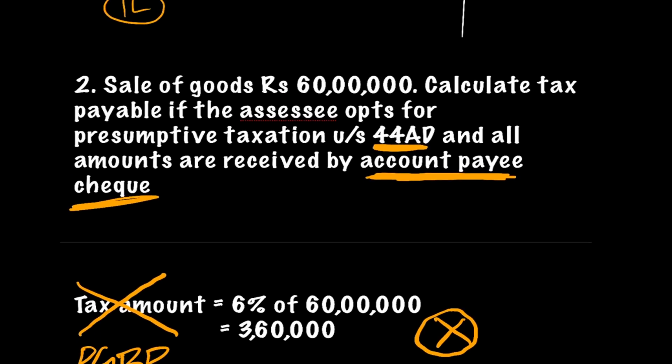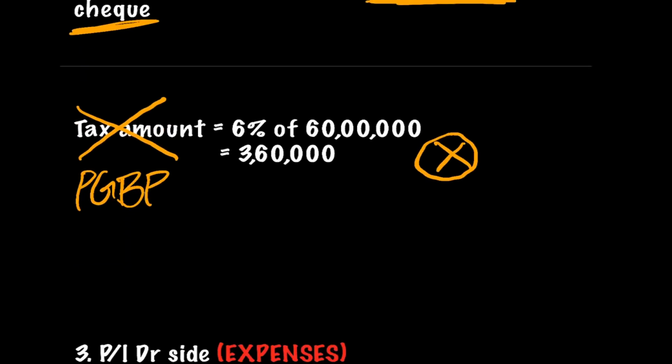Very carefully you have to see what the question is expecting from us. The question expects us to calculate the tax payable. So 3,60,000 is not the tax payable. This 3,60,000 is our PGBP, and after we calculate our PGBP, on this amount we are supposed to calculate our taxes.